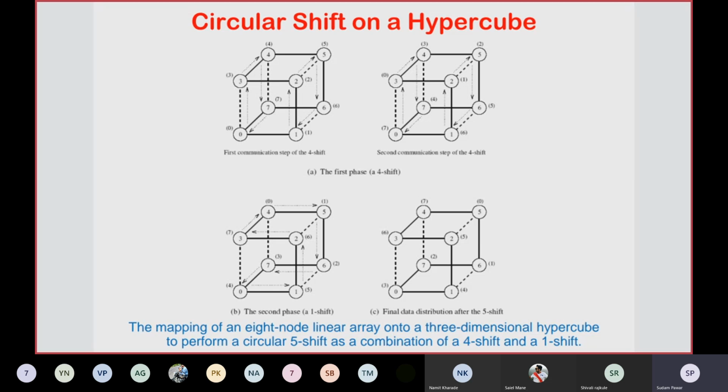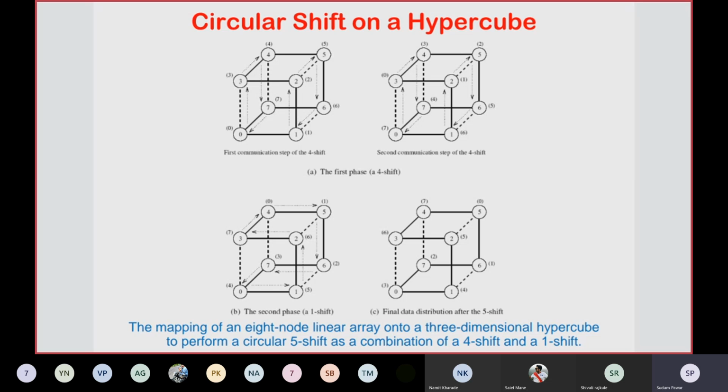0 will send data to 1, 1 will send to 2, 2 will send to 3, 3 will send to 4, 4 will send to 5, 5 will send to 6, 6 will send to 7, and 7 will send finally to 0. If you see there, this is the final data distribution after the 5 shift of a circular shift operation.